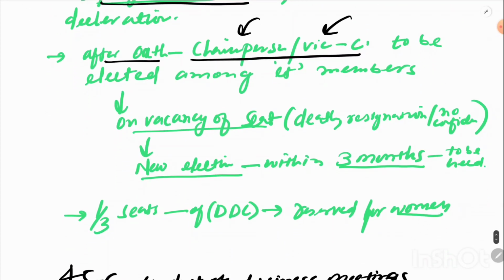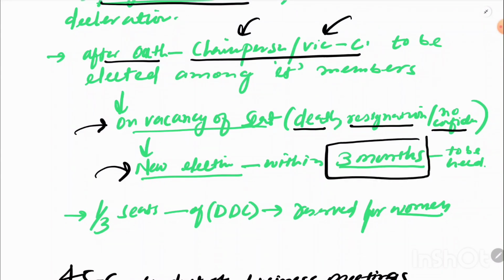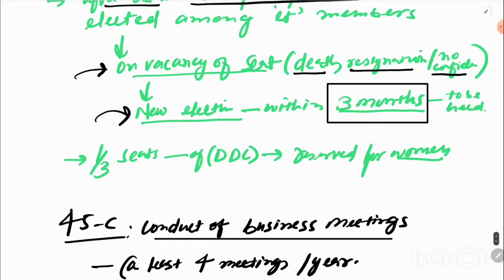And for example, if there is a seat that is vacant, okay, of a chairperson or vice chairperson due to death or resignation or a no confidence motion, as I mentioned above about the removal, then a new election for the chairman and vice chairman should be conducted, and the time frame will be 3 months, okay. The new members are to be elected within the 3 months, okay. And 1/3 of the seats of DDC are reserved for women. That's also mentioned above, okay.